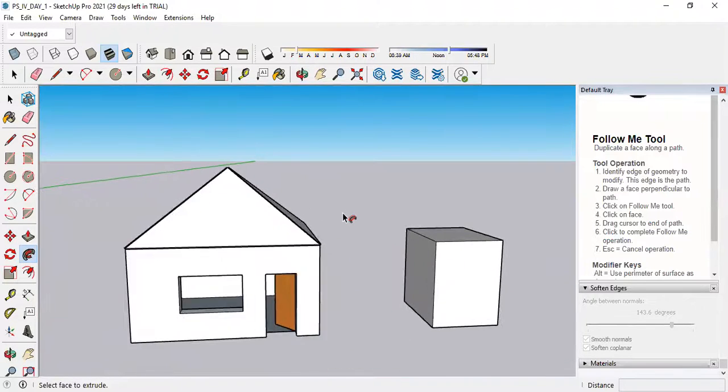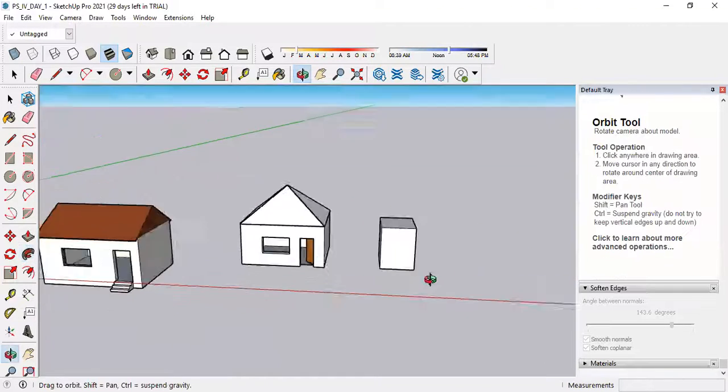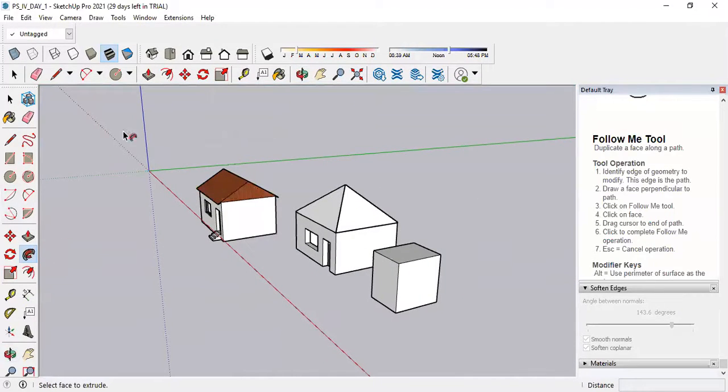Okay, how to make the roof, that you have understood. We'll try to cover this in a next lecture or next to next lecture. Let's see the part which is most important, that is the component part. Why we require the component part, I will tell you.